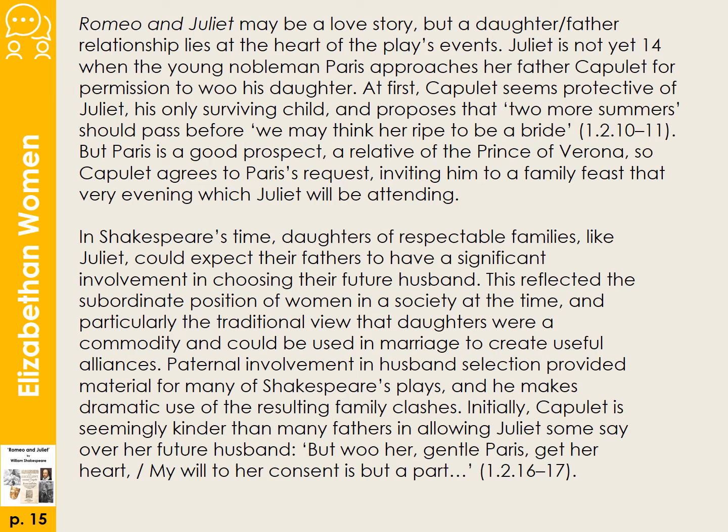Romeo and Juliet may be a love story, but a daughter-father relationship lies at the heart of the play's events. Juliet is not yet 14 when the young nobleman Paris approaches her father Capulet for permission to woo his daughter. At first, Capulet seems protective of Juliet, his only surviving child, and proposes that 2 more summers should pass before we may think her ripe to be a bride.